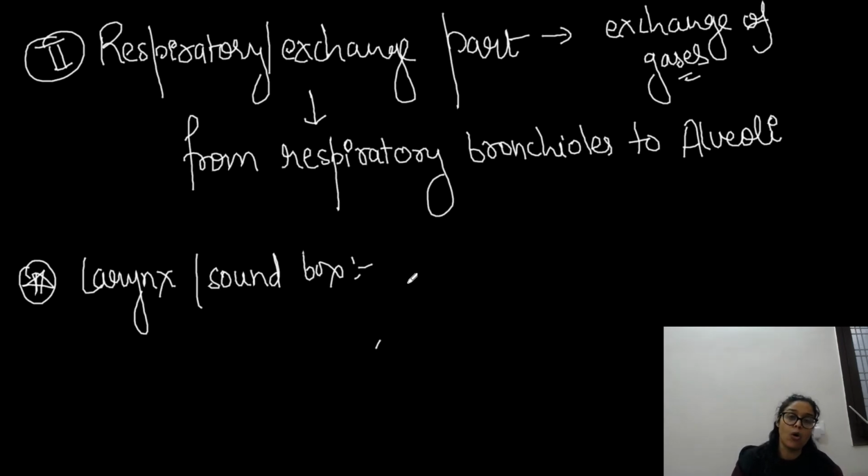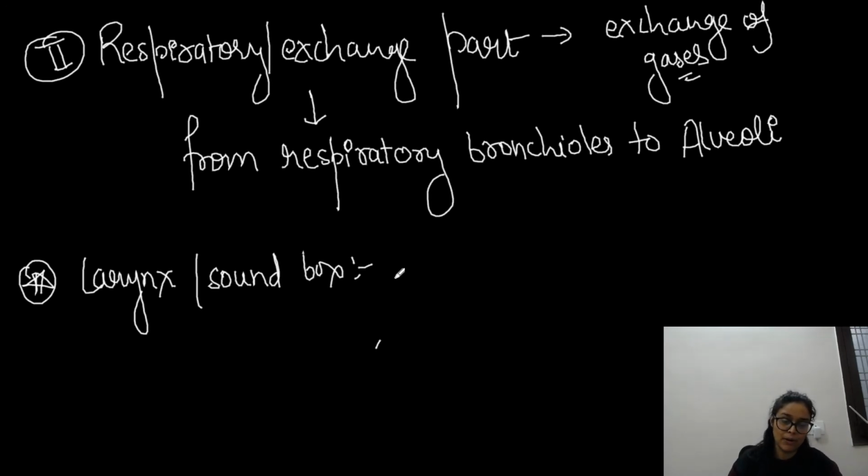So those walls are made up of cartilage, 9 pieces of cartilage, which you don't have to remember. But yes, 1 or 2 pieces of cartilage, I would tell you, are important for the exam, right? Obviously I can tell you all the pieces. Some are paired pieces of cartilage, some are unpaired, and a total of 9 pieces of cartilage form the larynx. But we don't have to remember all the pieces of cartilage. So let's not complicate it, right?